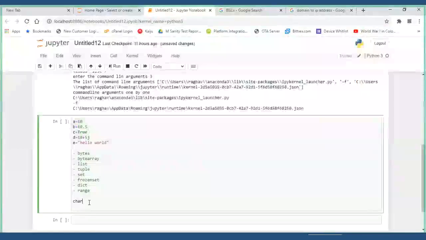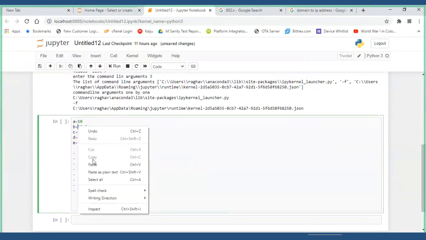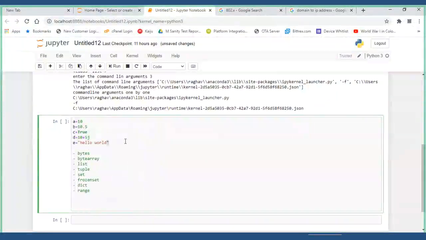Okay, so now we know that these are the fundamental data types: integer, float, boolean, complex, and string. We also have derived data types, which use one or more fundamental data types and create multiple values as a foundation. We have bytes, byte array, list, tuple, set, frozen set, dictionaries, and range. These many we have.